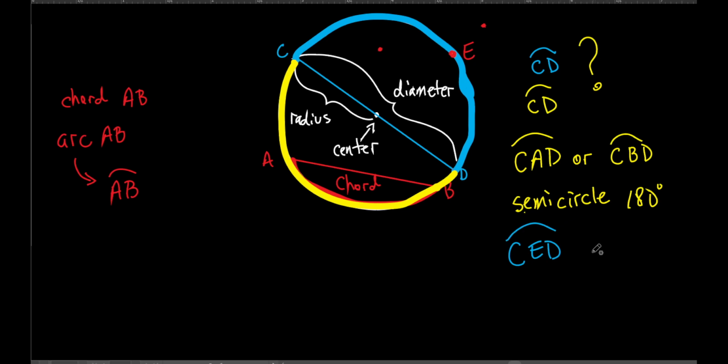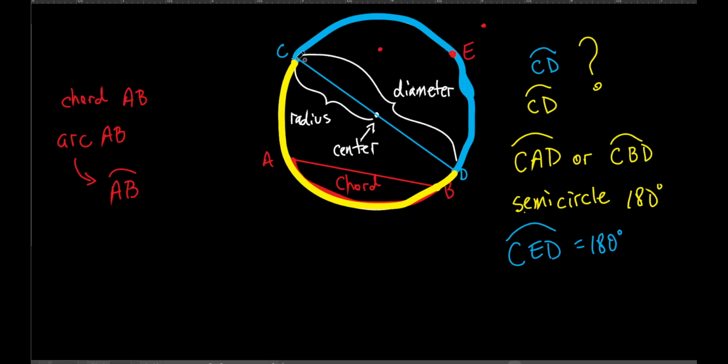Now it's the same degrees, isn't it? Same measure. So it's still what? How many degrees is that arc? It's still 180 degrees. And by the way, that's how we measure arcs. We measure arcs in what? Degrees. That's right. Okay, everybody got that? So this yellow one, which would be arc CAD, that's 180 degrees, and arc CED is also 180 degrees.